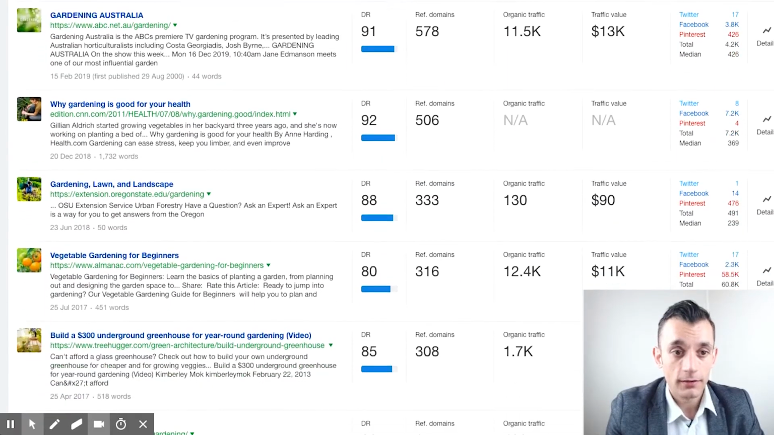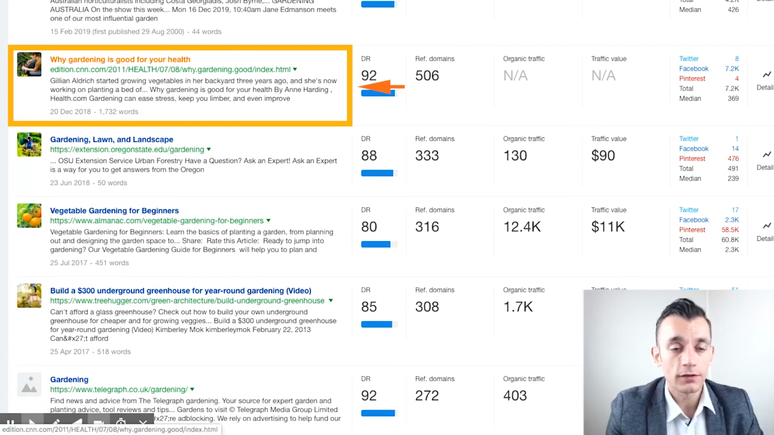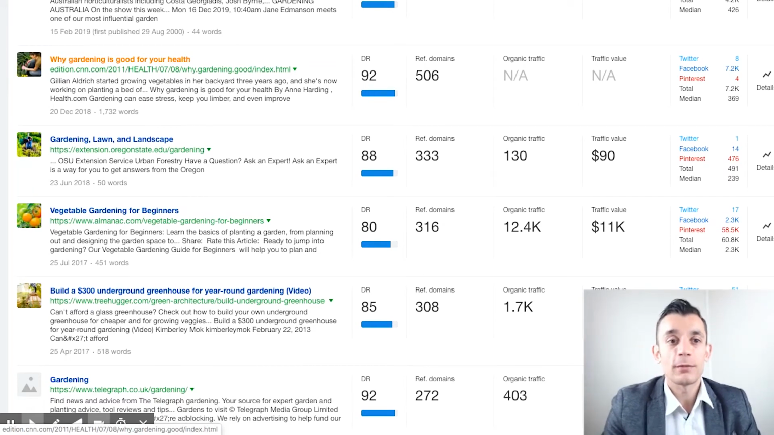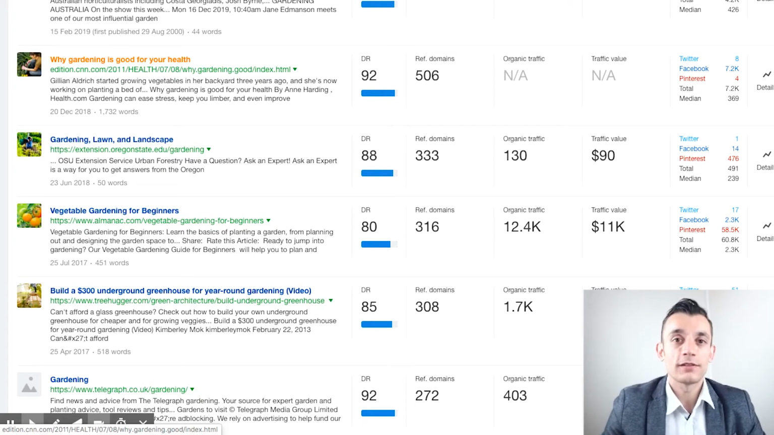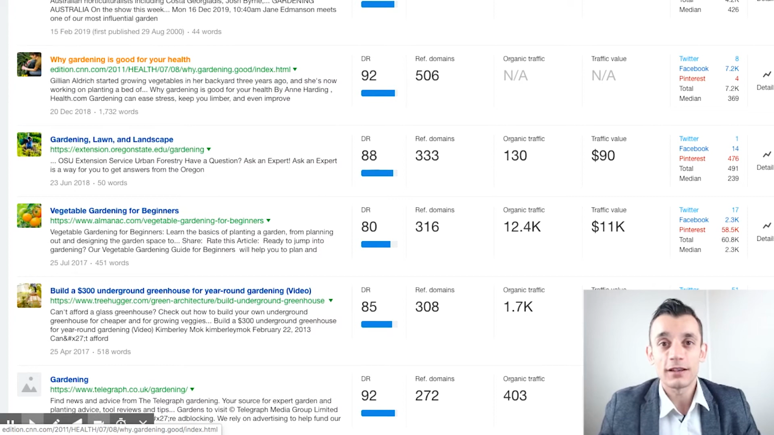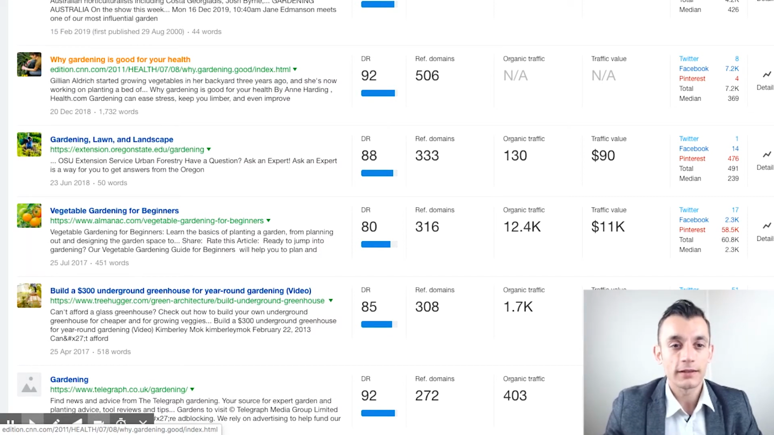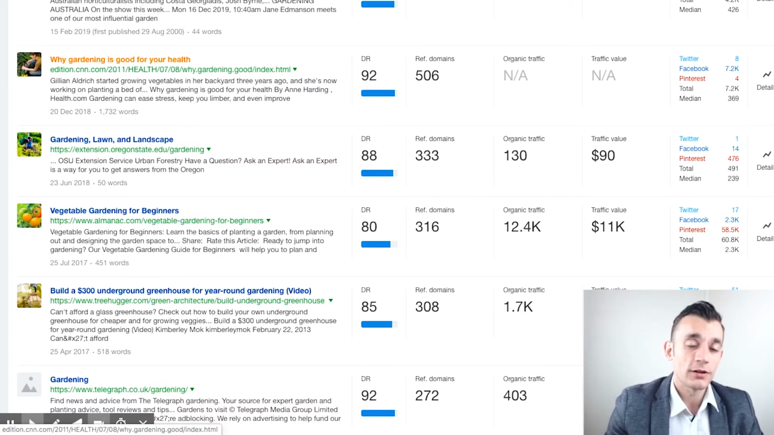Scroll down here. Another one is why gardening is good for your health. And that's also good for the skyscraper technique because it's not just about gardening, but it also blends into health. So you could find prospects in the gardening niche, but also in the health niche too. And that kind of combines together. That could be a really good article to approach some mental health websites about and promote your content too.